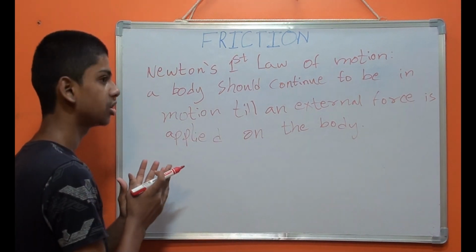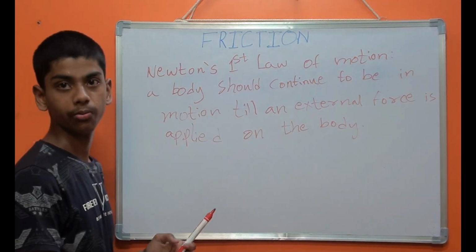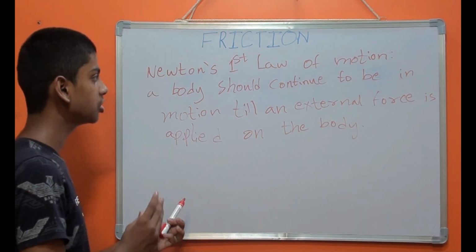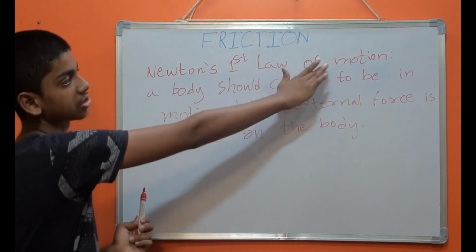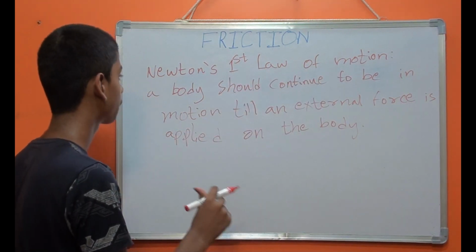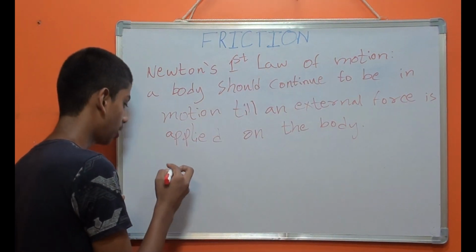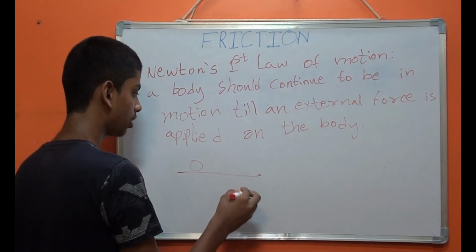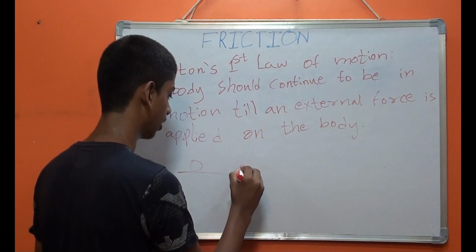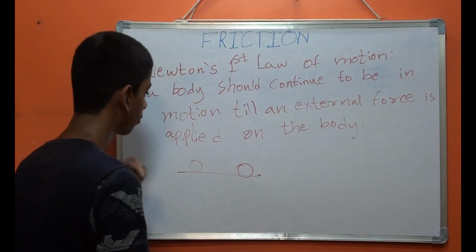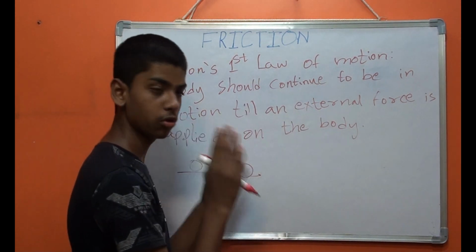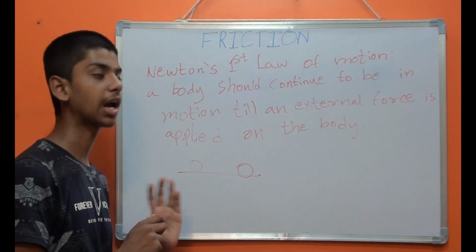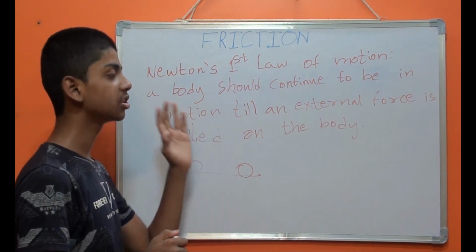For example, let's take a ball. You roll it on the ground. It gradually stops after some time. This is because of Newton's first law of motion. Here, a ball is rolling on the floor. It stopped somewhere up here after some time. But we see no force acting on the ball. But there is a mysterious force which is acting on it. That force is called friction.